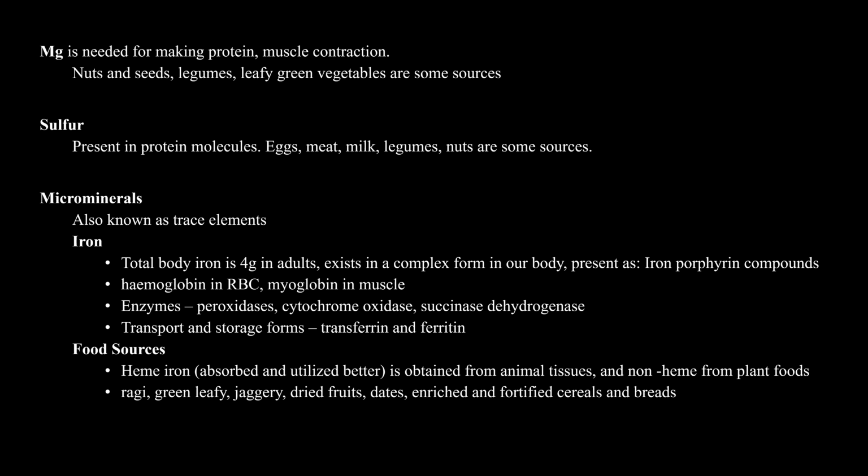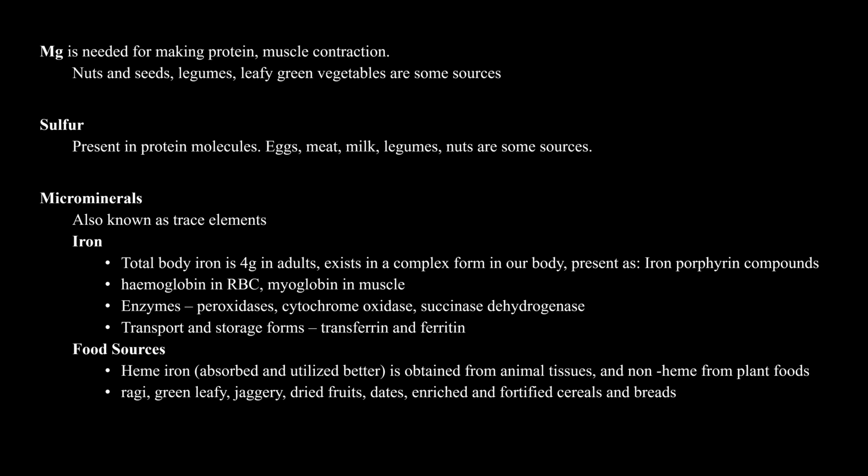Mechanism is needed for making the protein and muscle contraction. Nuts, seeds, ligaments and green vegetables are some sources. Sulfur is present in the protein molecule, in egg, meat, milk and legumes. Micro minerals are also the trace elements.